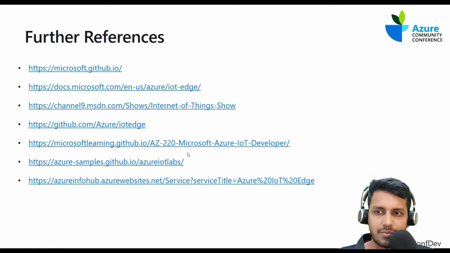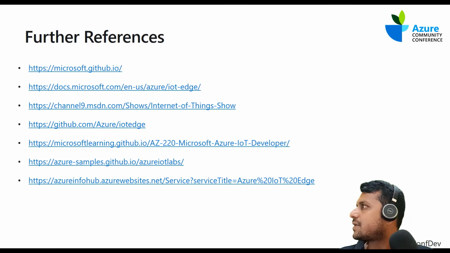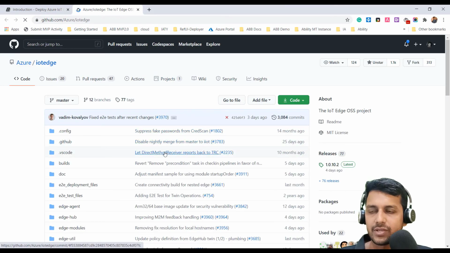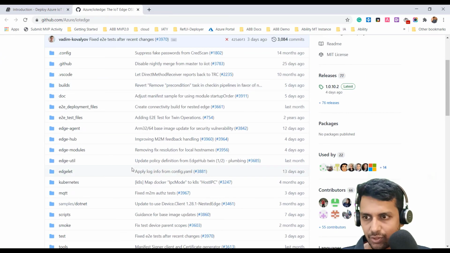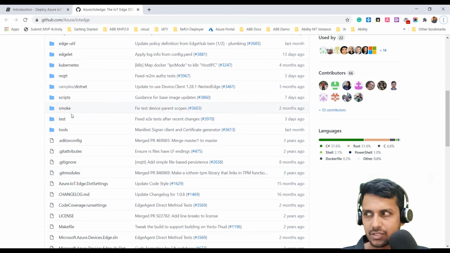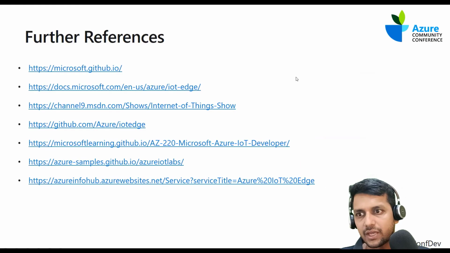And I personally found this one interesting. So let me open here. So here is where the code base of IoT Edge is. So if you are interested to contribute or raise an issue or submit a bug, you could go to this page.